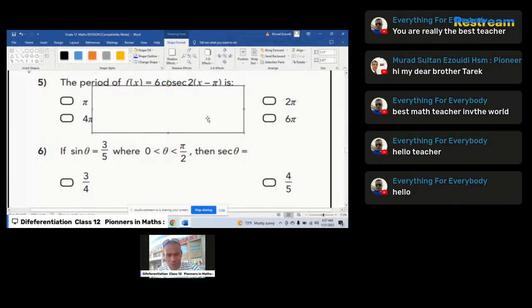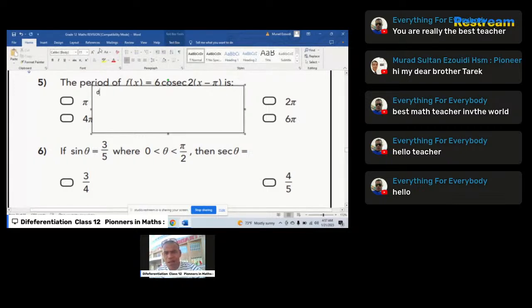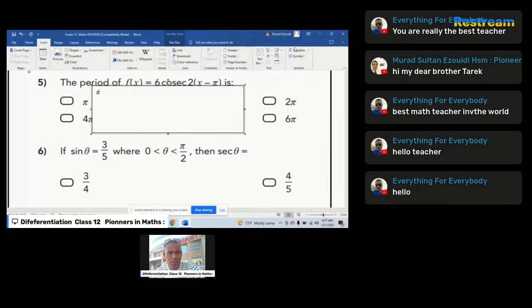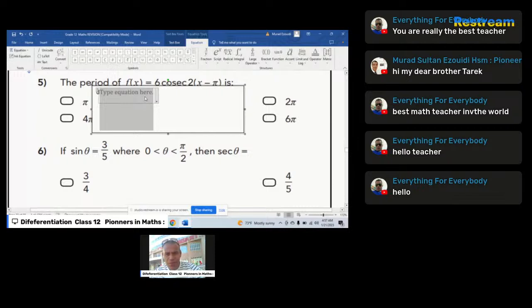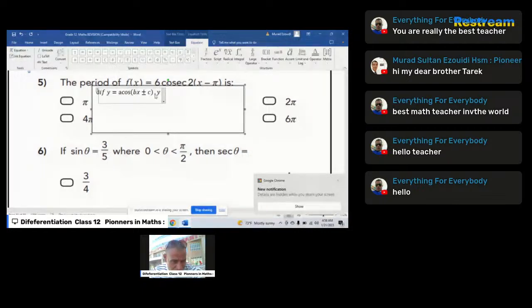First of all, I will set the equation for the period: if y equals a cosine of (bx plus c), or plus negative c, and also sine, cosec, whatever.